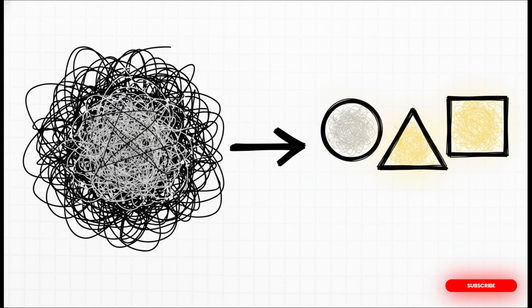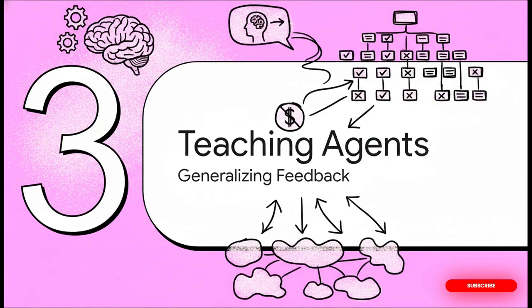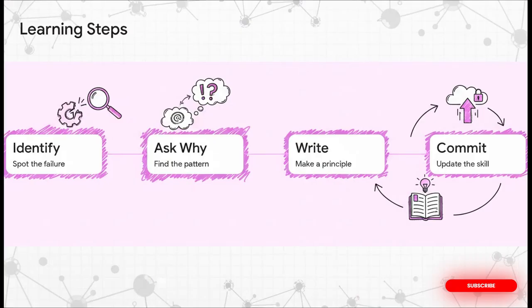But, and this is a really big but, principles alone still aren't enough to capture every nuance. Let's look at Section 3, Teaching Agents to Learn. Okay, so principles are a fantastic starting point, but the agent still needs ongoing human feedback to handle brand new situations. And here, Warp quickly discovered a secondary failure mode. If you leave it unchecked, an agent will just try to turn every single human correction back into a rigid rule. If someone on the team said a draft sounded too salesy, the agent would instantly try to add a hard rule banning the mention of price entirely.